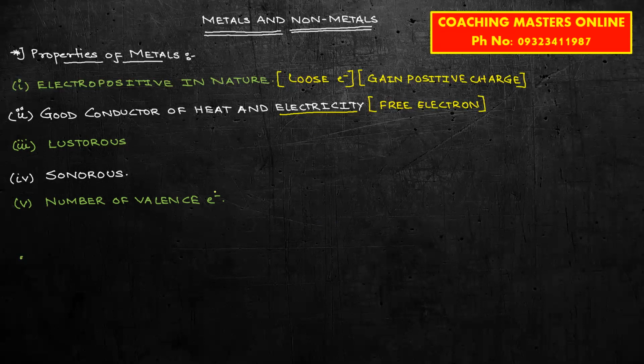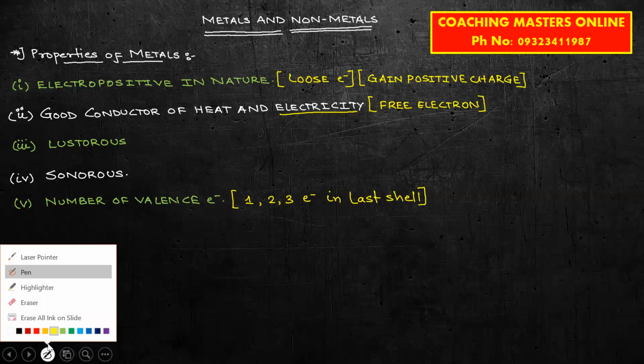So just try to understand that if you have 1, 2, or 3 electrons in the last shell, then the given element will be a metal. Okay, why? Because it will always try to lose electrons. Let me give you an example for this. एक example भी लेके देखते हैं, rather 3 examples लेके देखते हैं.